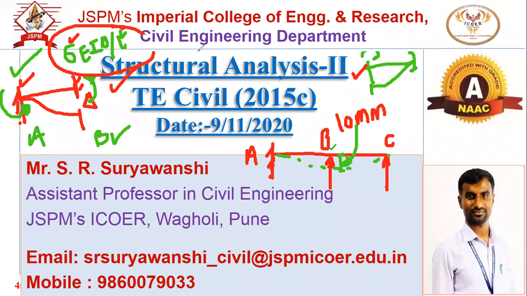This is the additional fixed end moment generated. So this amount, 6EI delta by L square, is the additional fixed end moment. So that's why we have to consider this additional fixed end moment in which step?